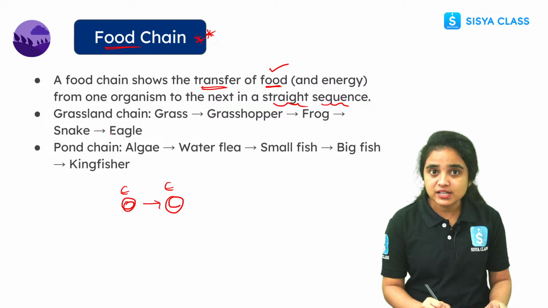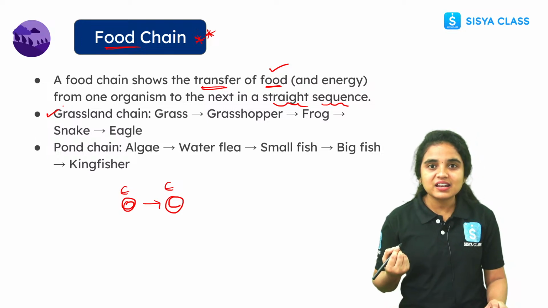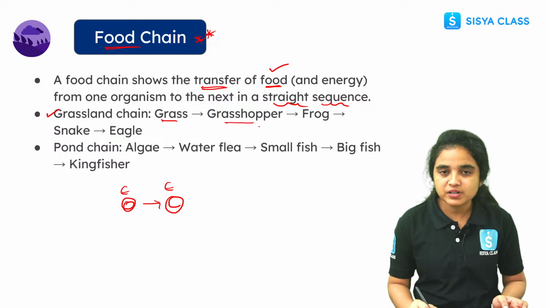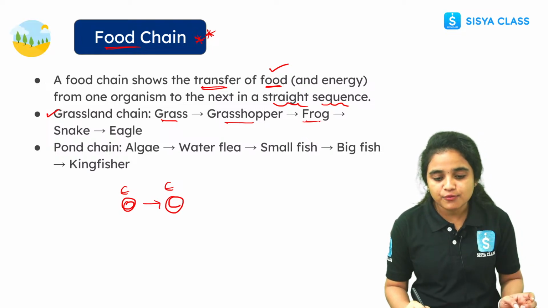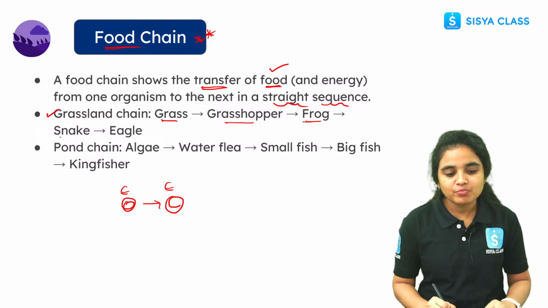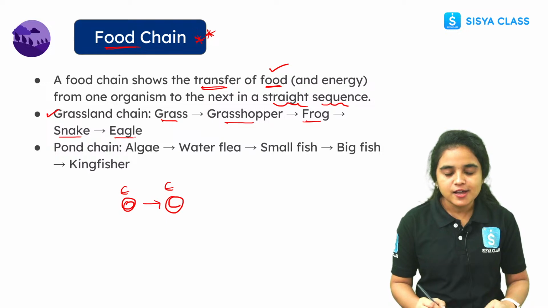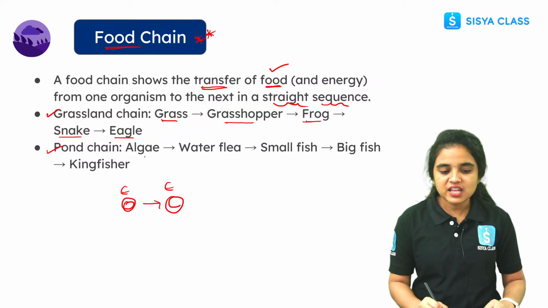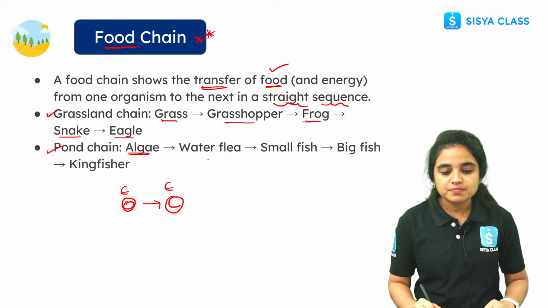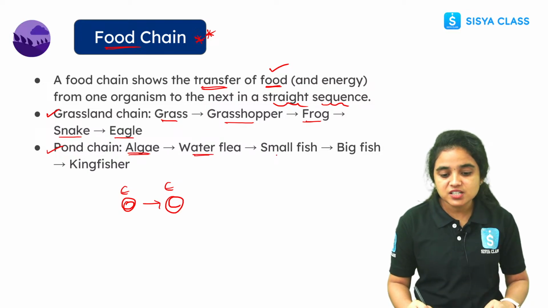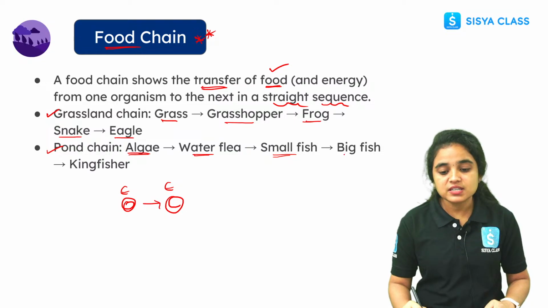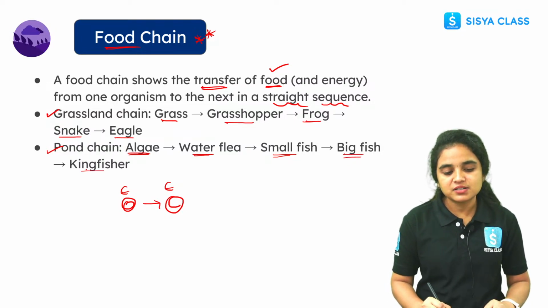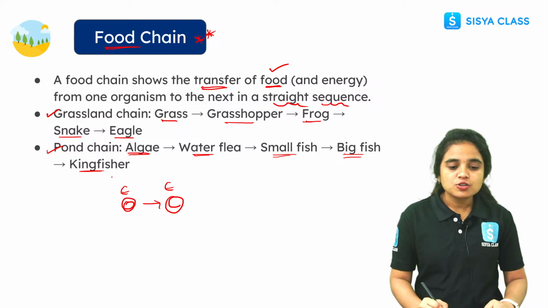For example, let us see a grassland chain. When we take a grassland chain, who eats whom here? Grass is eaten by the grasshopper, this grasshopper is eaten by the frog, this frog is eaten by the snake, and the snake is eaten by the eagle. So this is a grassland chain. And while coming to the pond chain, let us take algae, then water flea, and the water flea is eaten by small fishes. Small fishes are eaten by big fishes, and big fishes are eaten by other birds, for example kingfisher, right? So this is a food chain.